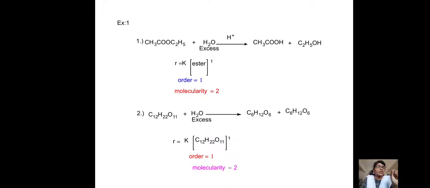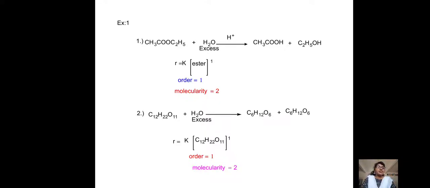Molecularity is the number of atoms, molecules or ions participating. Here one ester molecule and water participate, so molecularity is 2. So order is 1 and molecularity is 2. That means order is different from molecularity. It is an example for the pseudo order reaction.